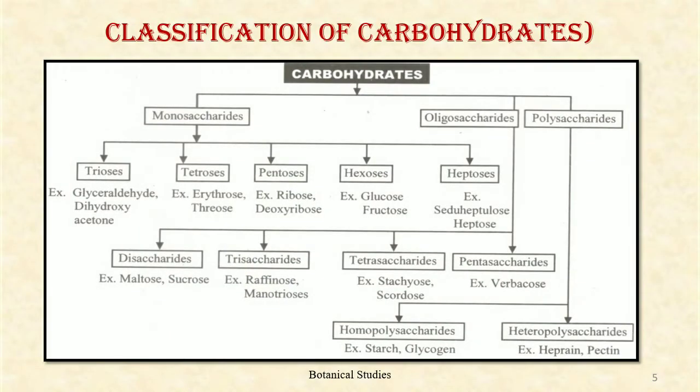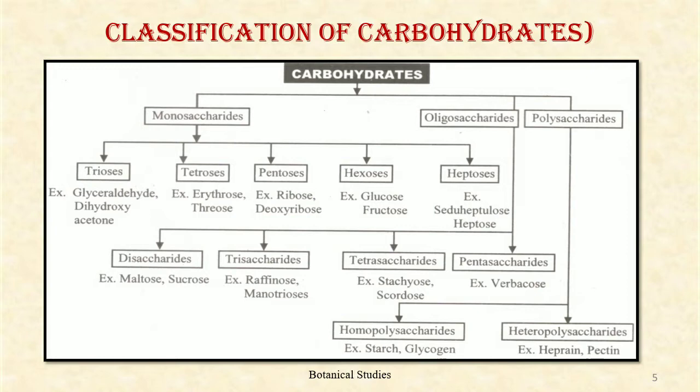Let us discuss the classification of carbohydrates. Depending upon their complexity and behavior on hydrolysis, the carbohydrates are classified into three categories: monosaccharides, oligosaccharides, and polysaccharides. Monosaccharides. Depending upon the number of carbon atoms, the monosaccharides are further classified as triose, tetrose, pentose, hexose, and heptose. Oligosaccharides.